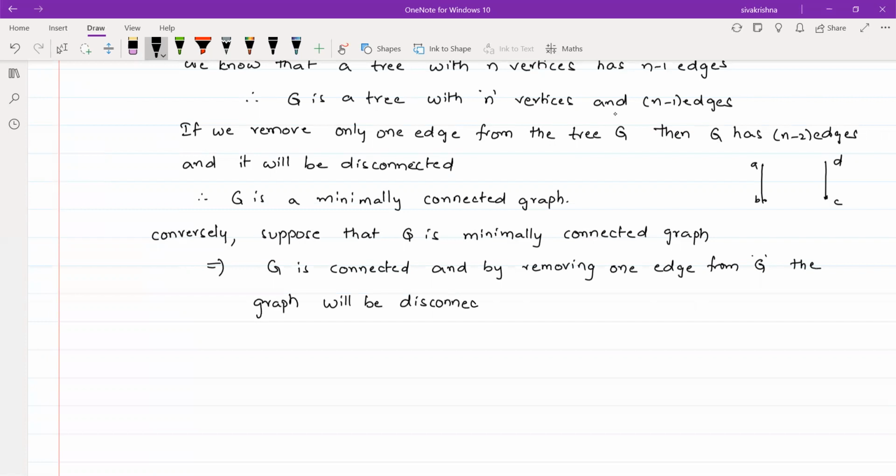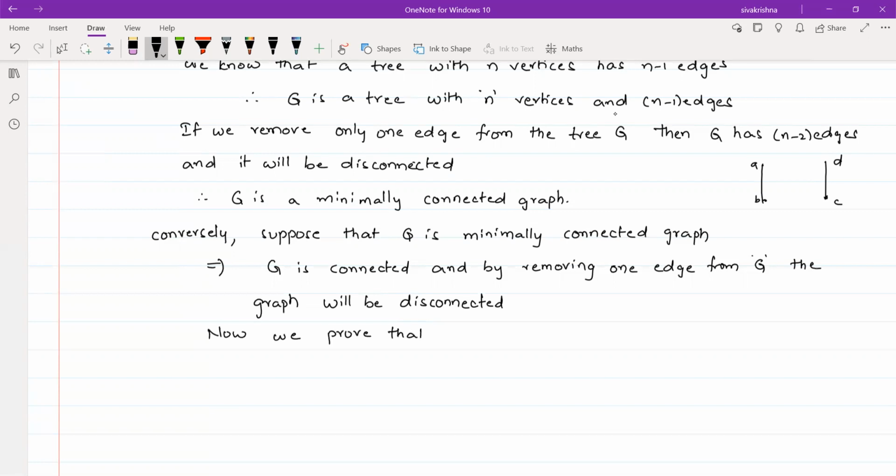According to the definition of minimally connected, that graph should be a connected graph, and if you remove any edge from that graph, then it becomes disconnected. So that is what I have written. Now we show that G is a tree. In the converse part, we have to prove that G is a tree.